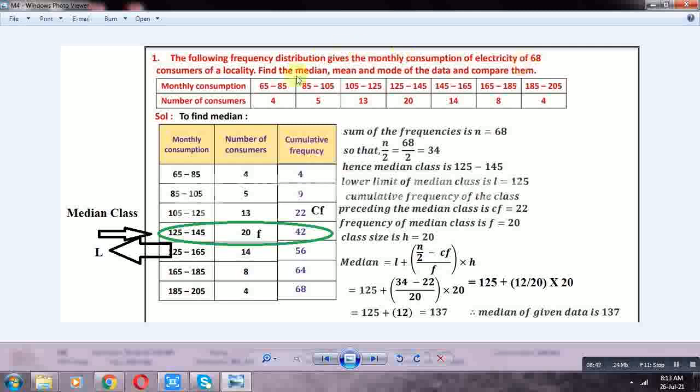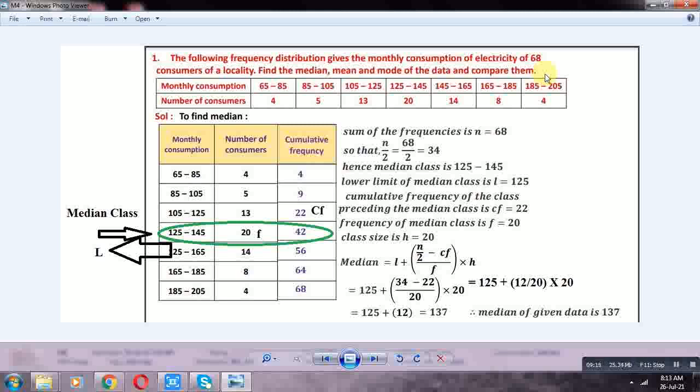Find the median, mean and mode of the data and compare them. We already discussed mean and mode in the previous session. We discuss median now. Do the other two measures, mode and mean, as homework.